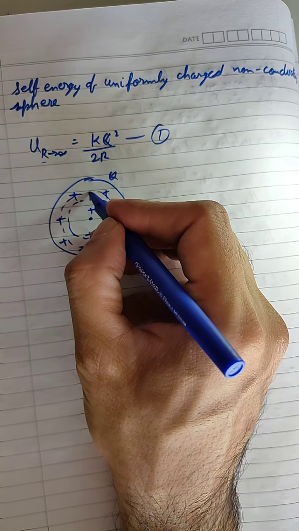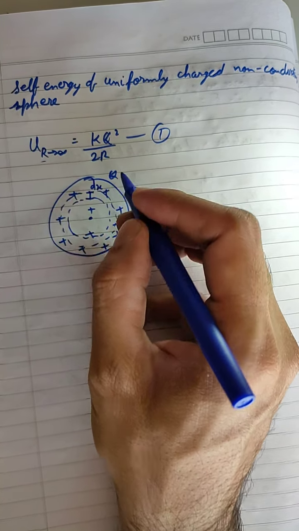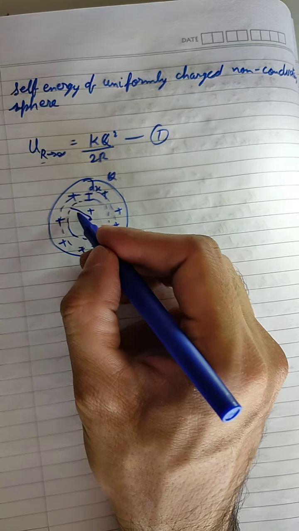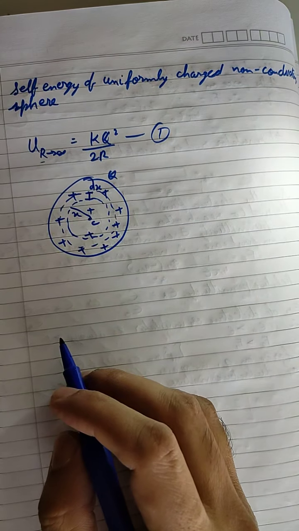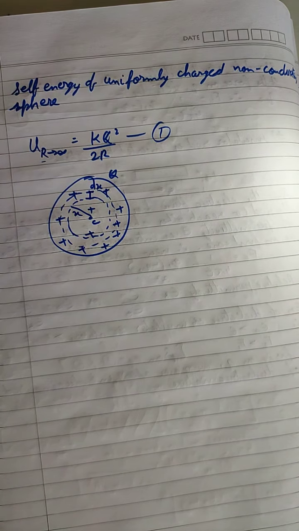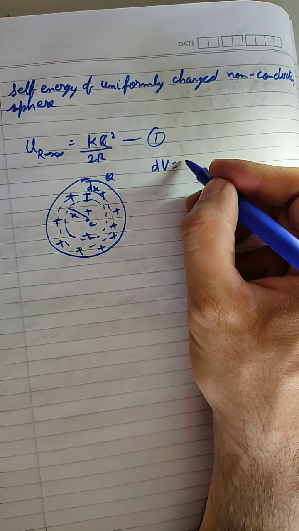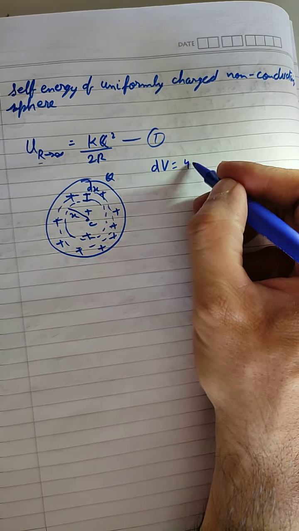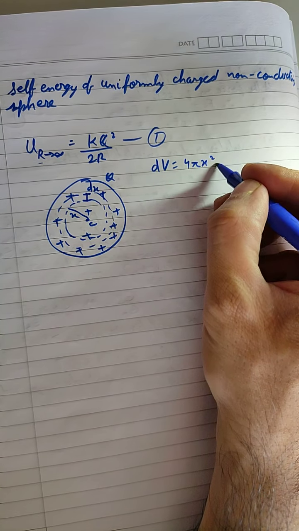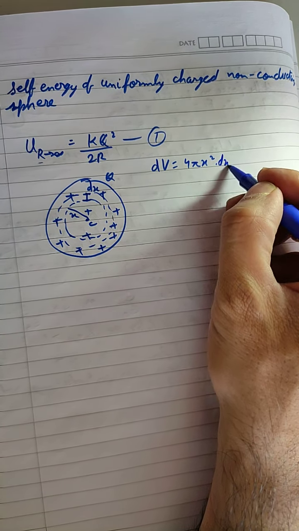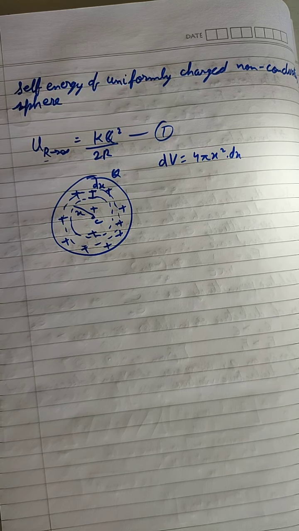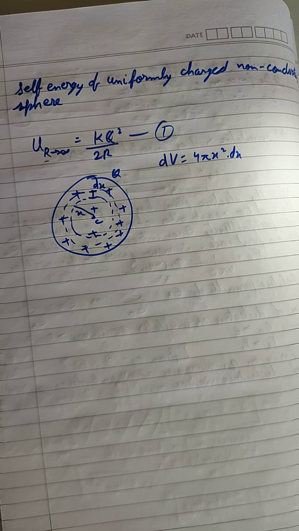Let us say this shell has thickness dx and it is at a distance x from the center. Now the volume of this will be equal to the surface area of the shell, which is 4 pi x square, multiplied by the thickness of the shell, which is dx. So this will be the total volume of this shell.